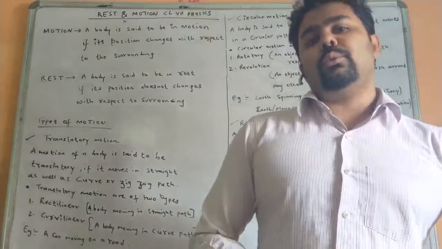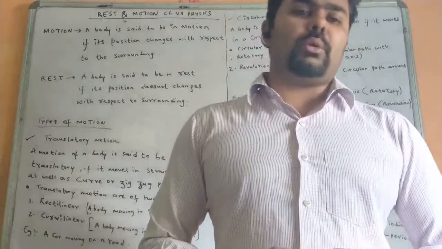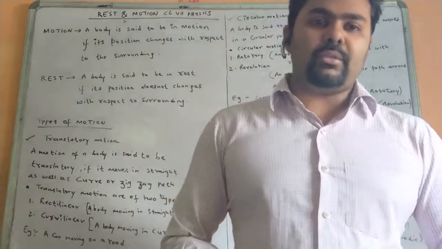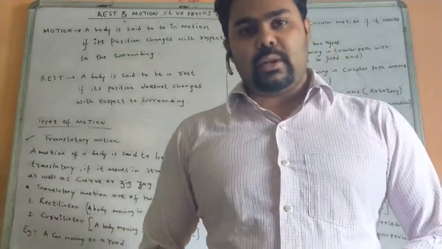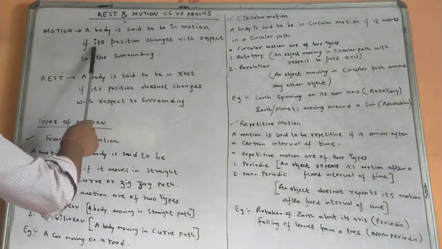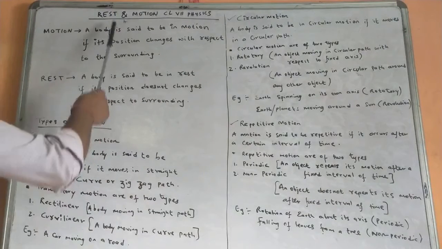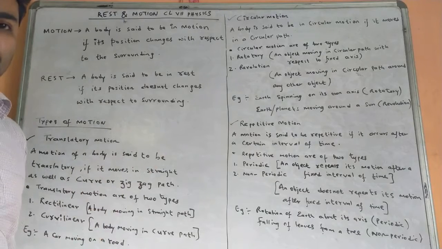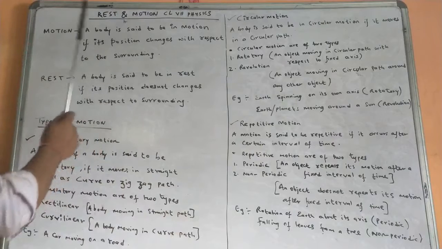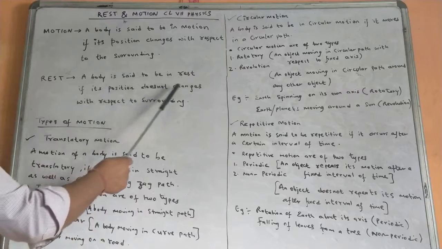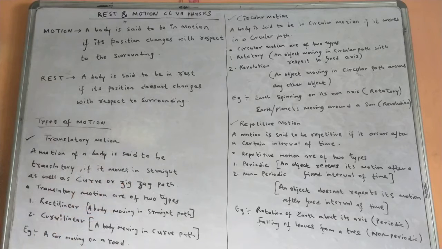Okay. In this video I will give you some notes which you have to note down in your exercise book. You can note it down point wise or you can make it question-answer wise. For example, here you see, what is motion? A body is said to be in motion if its position changes with respect to surrounding. I have given it point wise. Similarly, a body is said to be at rest if its position does not change with respect to surrounding.